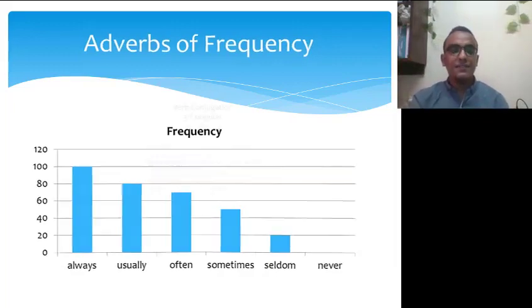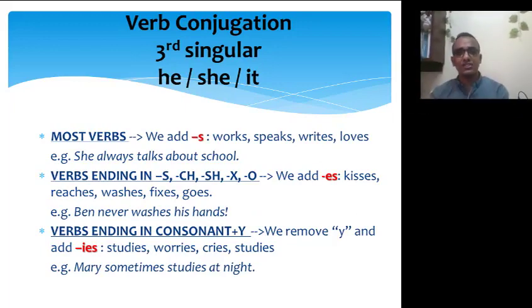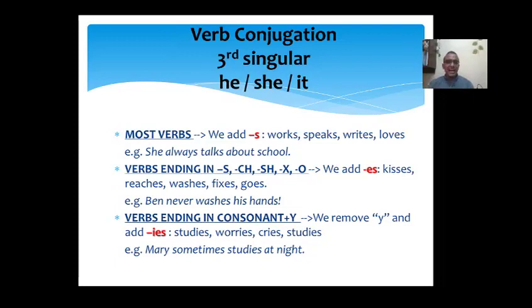Here we have the verb conjugation, or the third singular. He, she, it. Okay. In the present simple, we have a very important thing you have to focus on here. With he, she, and it, we have to put 3 endings: s, like here, es, like here, and ies.